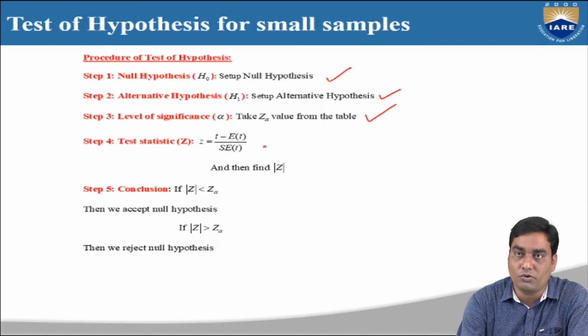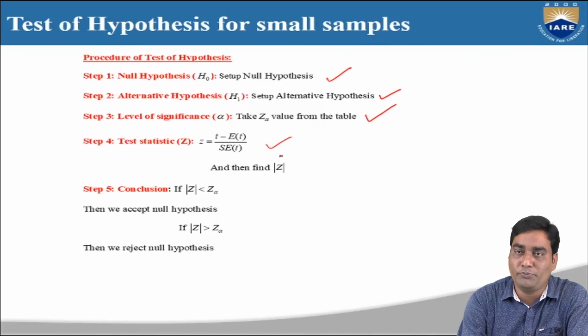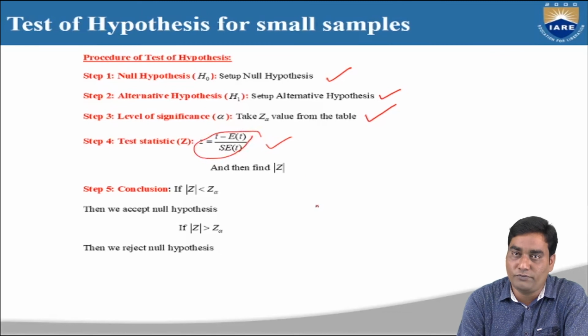Now step 4, test statistic. Z formula: T minus expectation of T divided by S.E. of T. In this topic, test of hypothesis for small samples, we have 4 tests. For each test, this step 4 will change. The formula will change for each test. The remaining 4 steps are the same. For each test, we have a different formula in step 4.